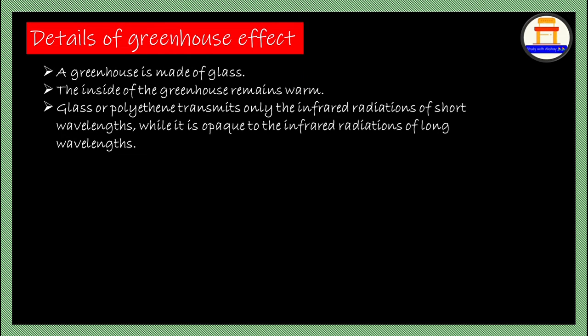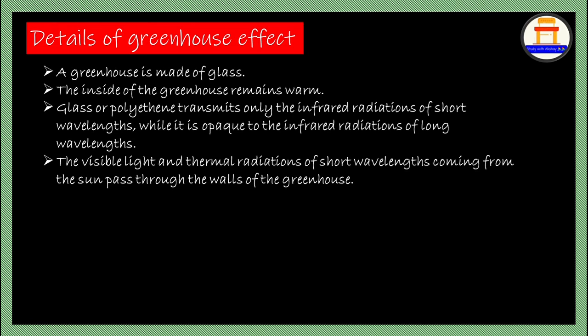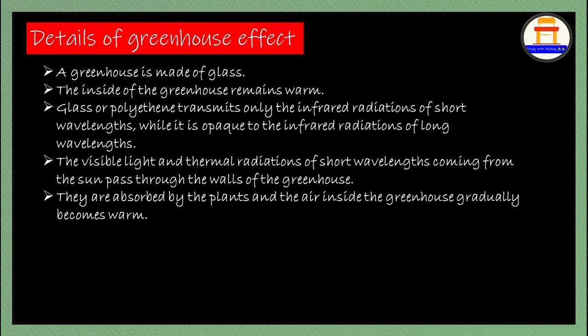The visible light and thermal radiation of short wavelength coming from the sun pass through the walls of the greenhouse. They are absorbed by the plants and the air inside the greenhouse, which gradually becomes warm. All these are details about the greenhouse effect.